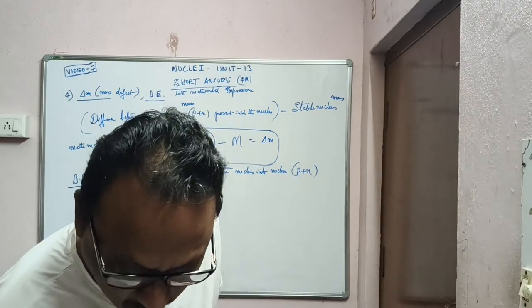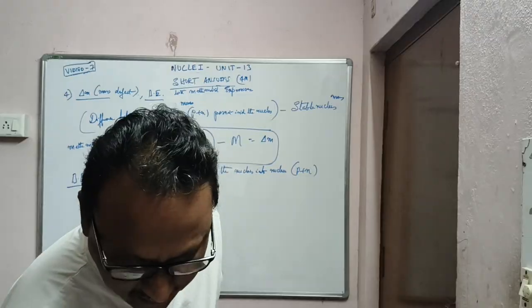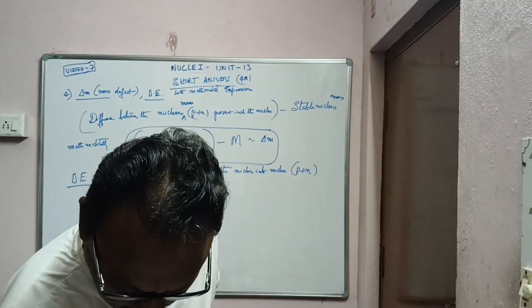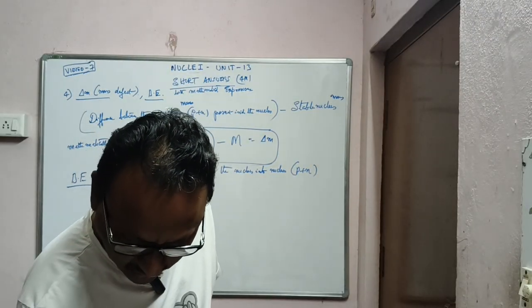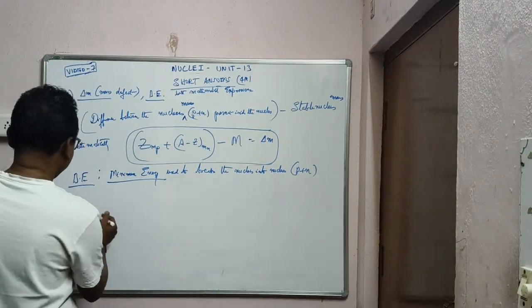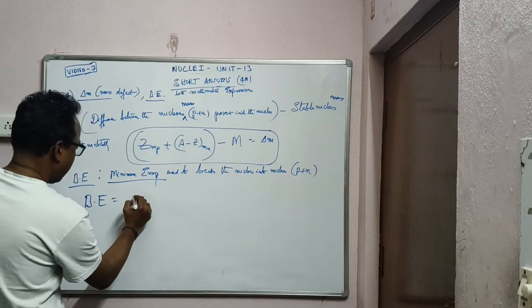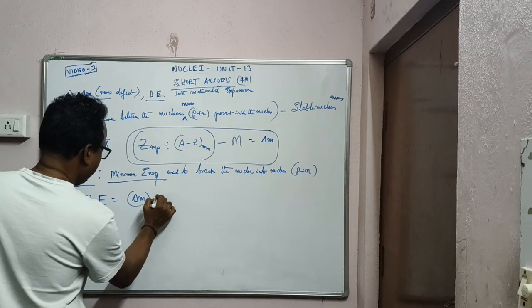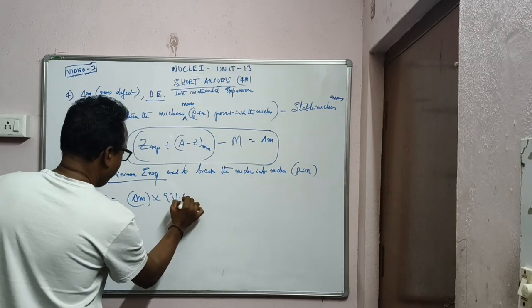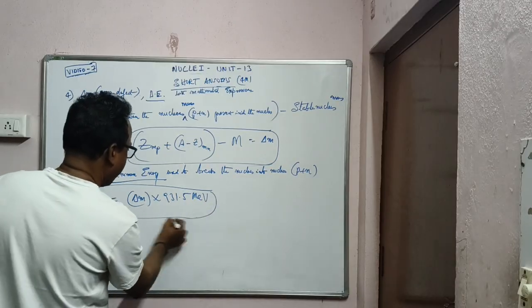Okay? So note it down, please. It is the minimum energy required to break a nucleus into its nucleons. For the mathematical formula, binding energy is given by delta M into 931.5 MeV, which is another mathematical formula.